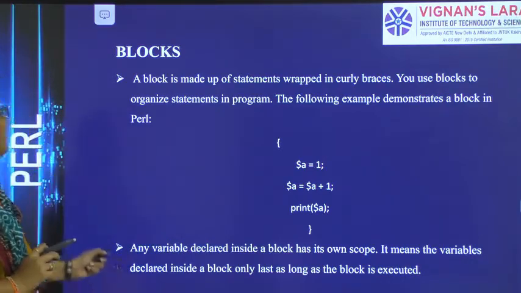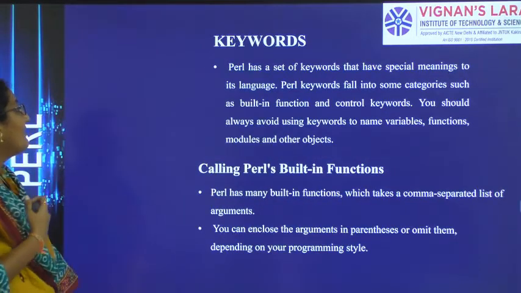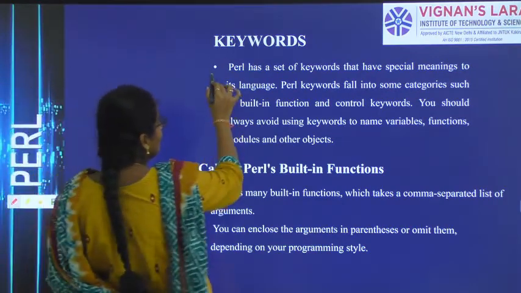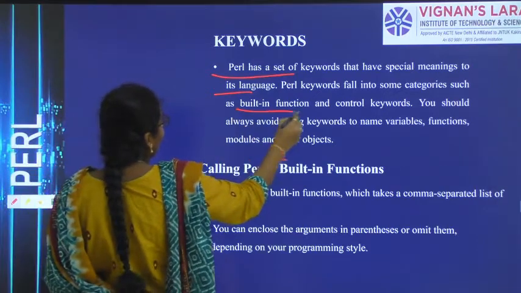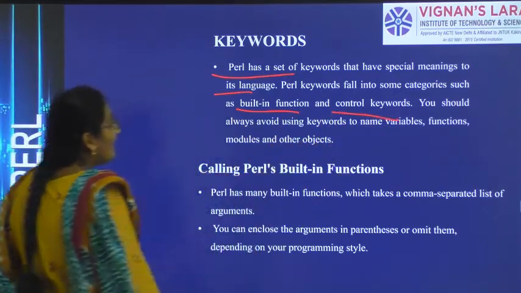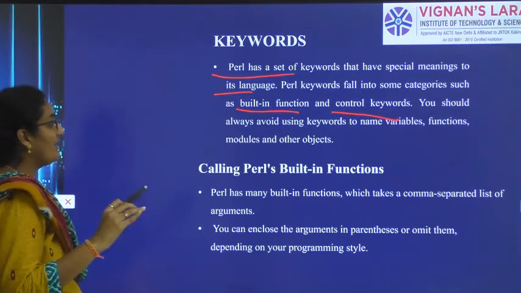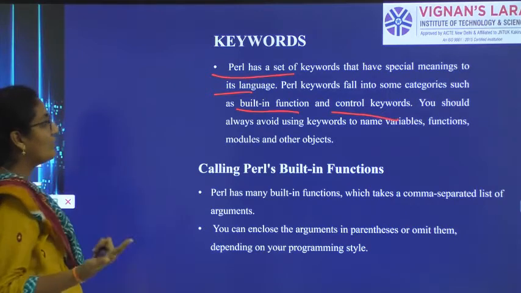So the next one is keywords. What do you mean by keywords? Perl has a set of special meaning keywords. Perl keywords fall into categories like built-in functions and control keywords. Perl programming has some special keywords, and the keywords have some special meaning. So we can categorize the keywords as built-in functions and control keywords.